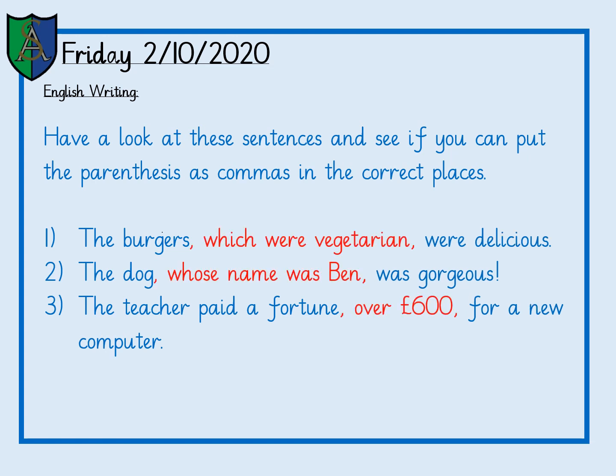So the burgers, comma, which were vegetarian, comma, were delicious. So the burgers were delicious makes sense on its own. Which were vegetarian is the additional information, so that needs to go inside the commas. The dog, whose name was Ben, was gorgeous. So the dog was gorgeous still makes sense, and we've put commas to add the additional information, whose name was Ben. The teacher paid a fortune, over £600, for a new computer. So the teacher paid a fortune for a new computer still makes sense. The over £600 needs to go in commas and is the additional information.